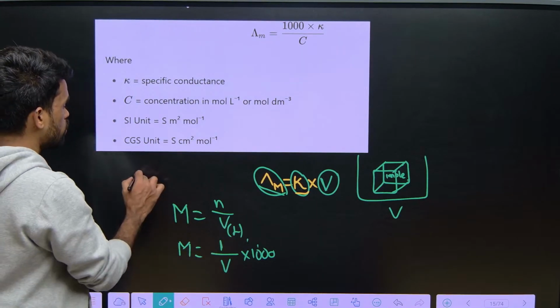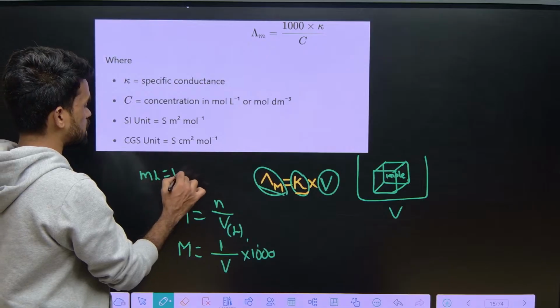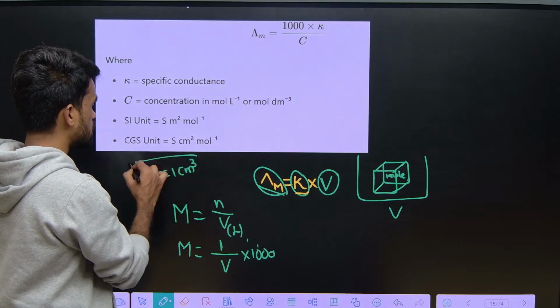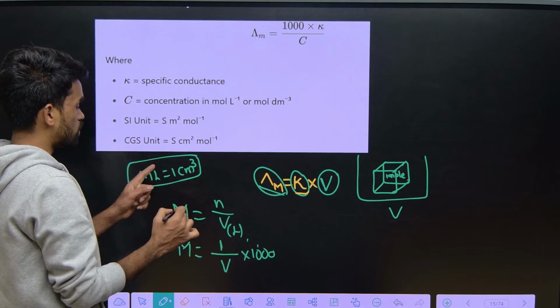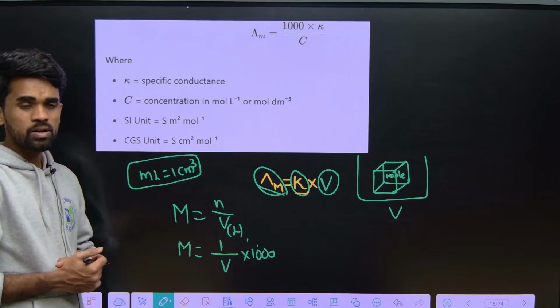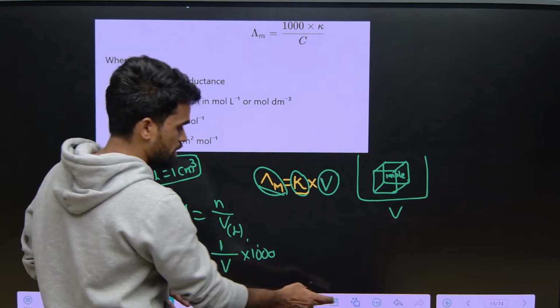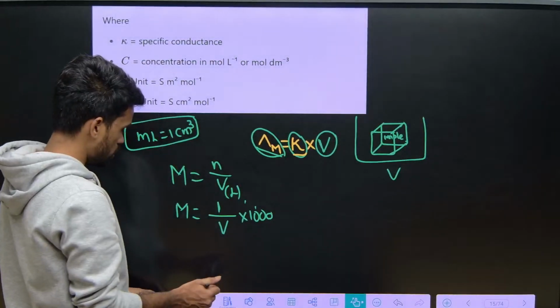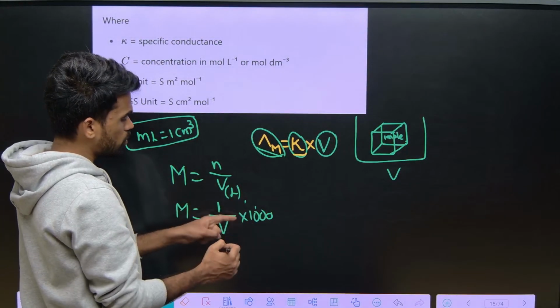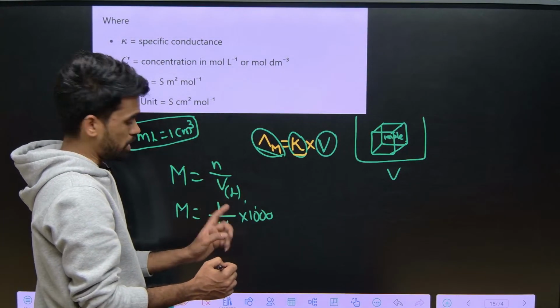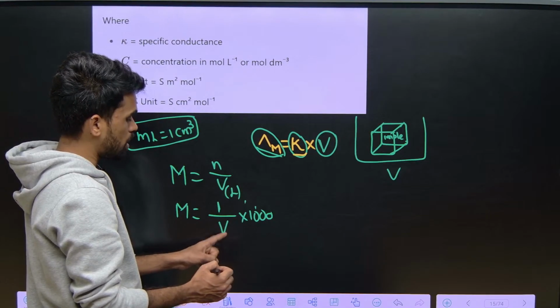Now you can say 1 ml is equal to 1 centimeter cube also. I hope you know this. 1 centimeter cube equals 1 ml. So using that relation, I am writing 1 by V into 1000. This V can now be 1 ml or 1 centimeter cube.